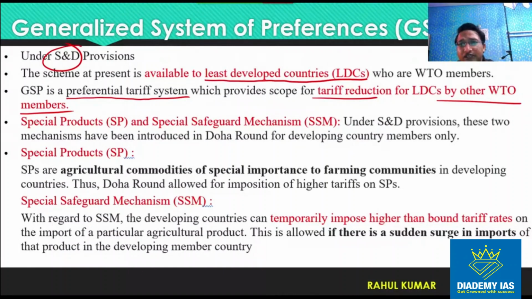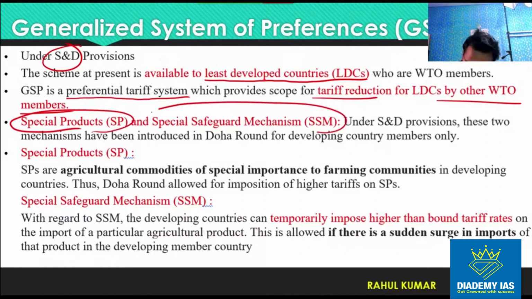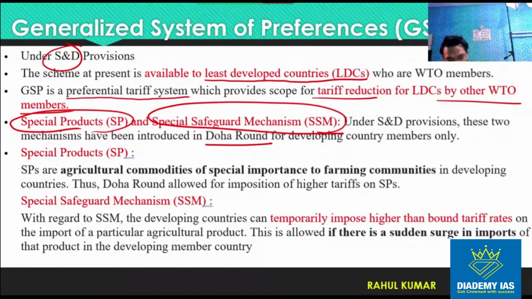Apart from that, there are two more things. Basically, as of now, these two systems are being implemented. One is special products, another is special safeguard mechanism, and these were introduced in the Doha round. The first one is special product, and the second one is special safeguard mechanism, SP and SSM.